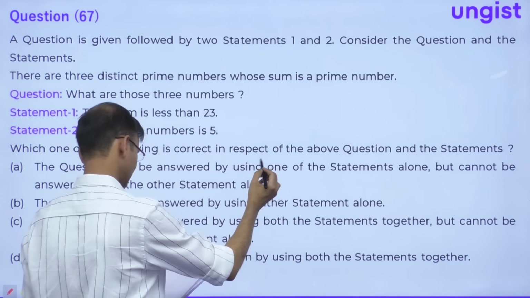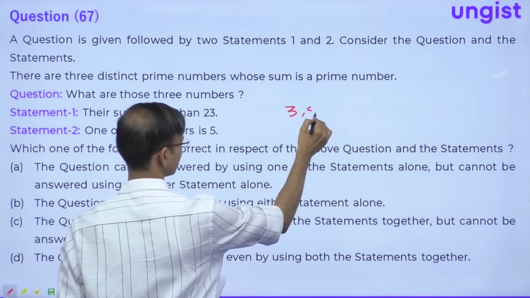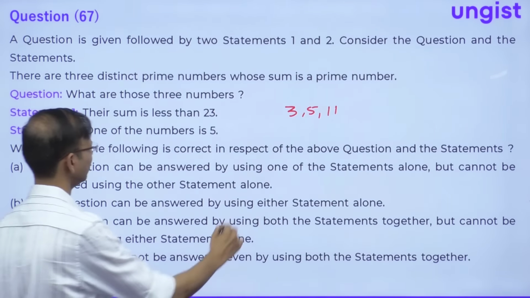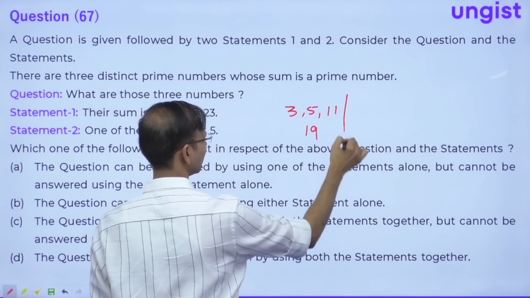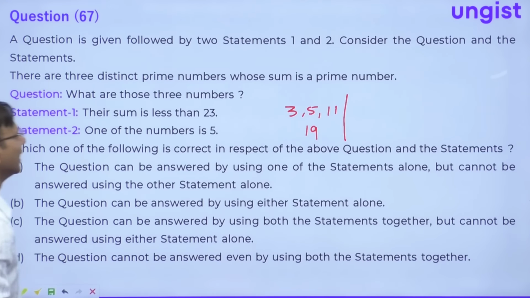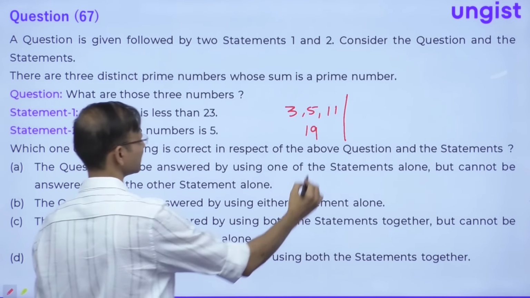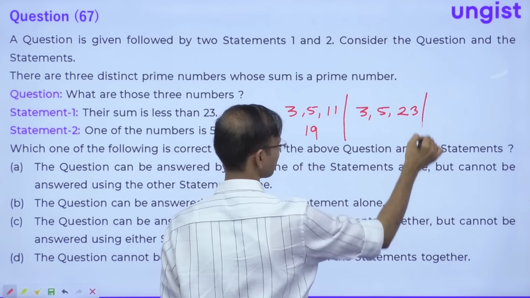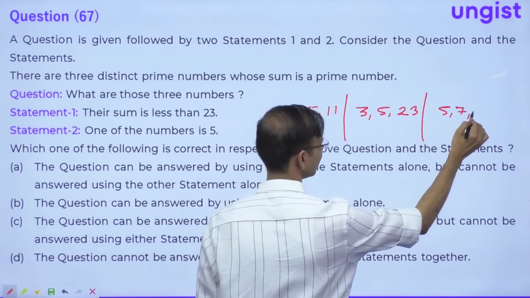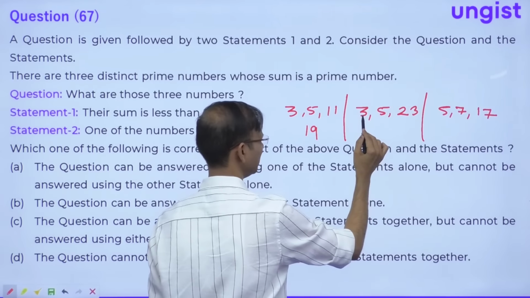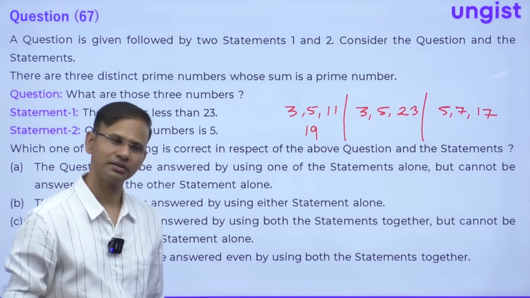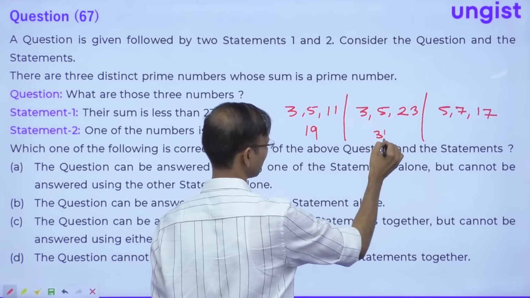So let's say this is 3, 5, 11. What is the sum? It is 19, right? Again, let's say anything else: 3, 5, 23. 3 plus 5 is 8, and 8 plus 23 is 31. This is also prime.